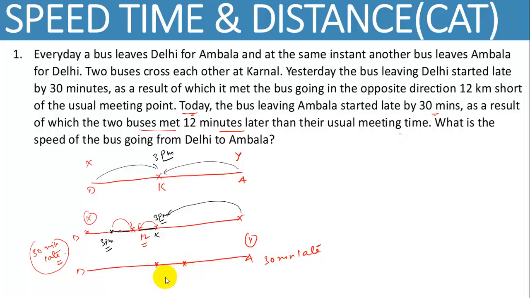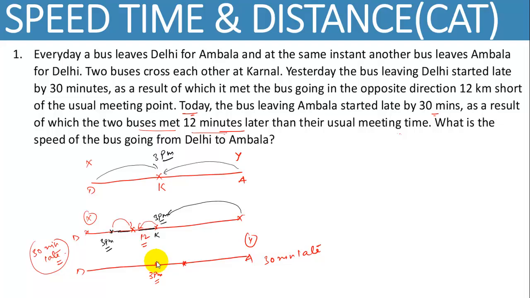You can assume here, because according to the question, the two buses met 12 minutes later than their usual meeting time. Obviously दिल्ली वाली बस जो है वो 3 p.m. यहाँ पे हो गई, and they meet bus Y at this point, 12 minutes later.